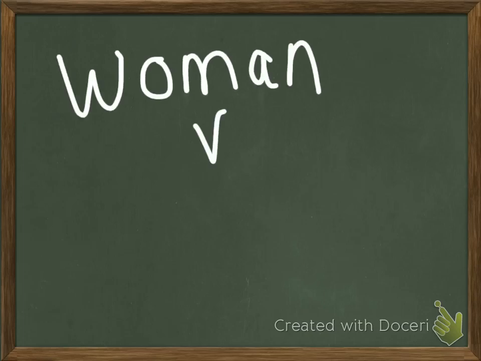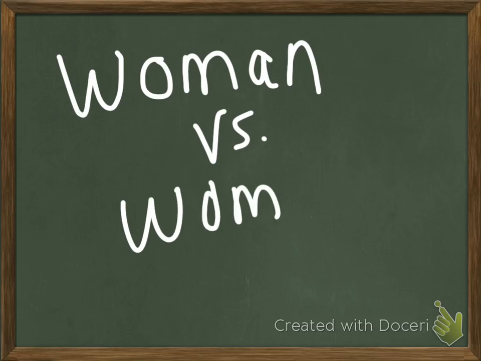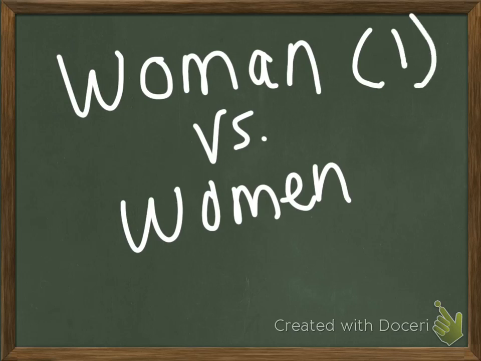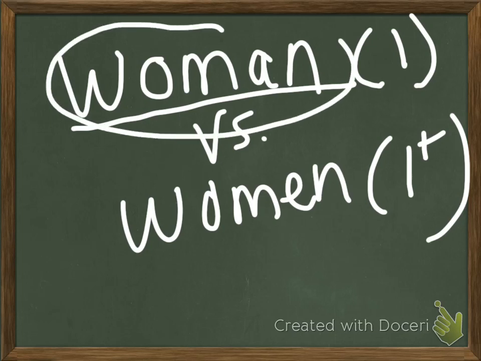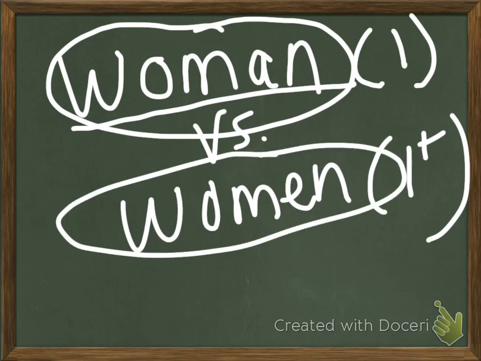Woman versus women. This is very, very simple. You only use woman when you mean one woman, so one person that's a woman. Everything else is women, so one plus. If you're saying three women walked into the cafeteria, that means more than one. If you say one woman, that's one woman. So Ma Remote's Way is a woman, but Ma Remote's Way and her assistant are women. Make sure you get that right because I keep seeing that a lot.